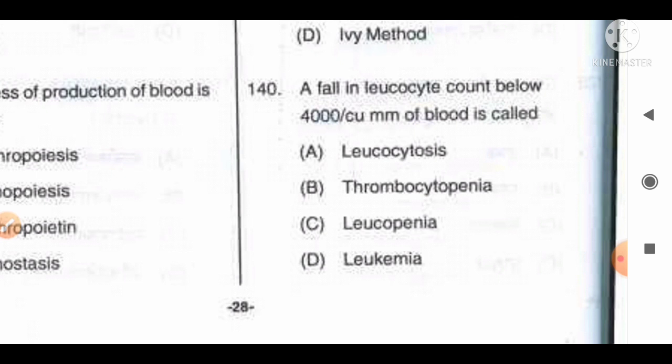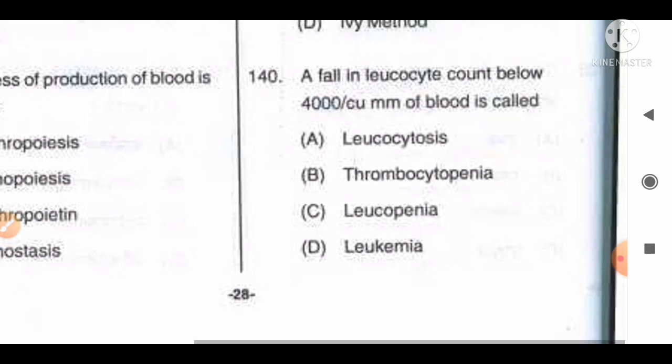Thrombocytopenia is the condition where the platelet count is abnormally decreased, and leukopenia is the condition where the total leukocyte count decreases below 4,000 cells per cubic millimeter. And leukemia, known as blood cancer, is the condition in which the total number of WBCs is increased.